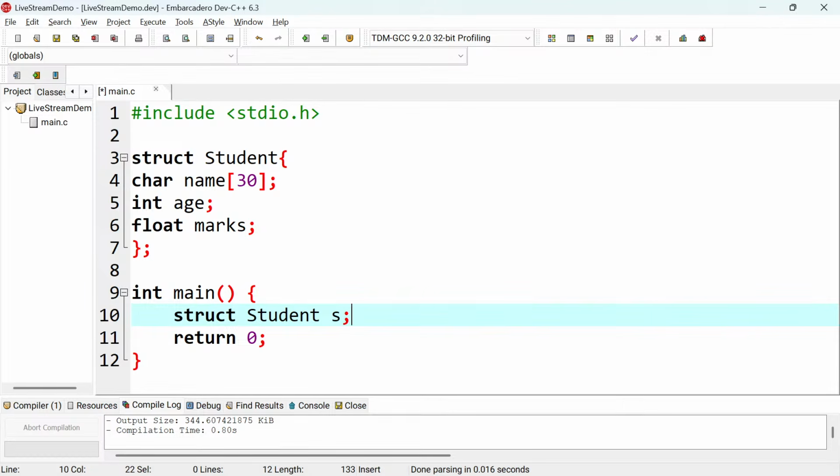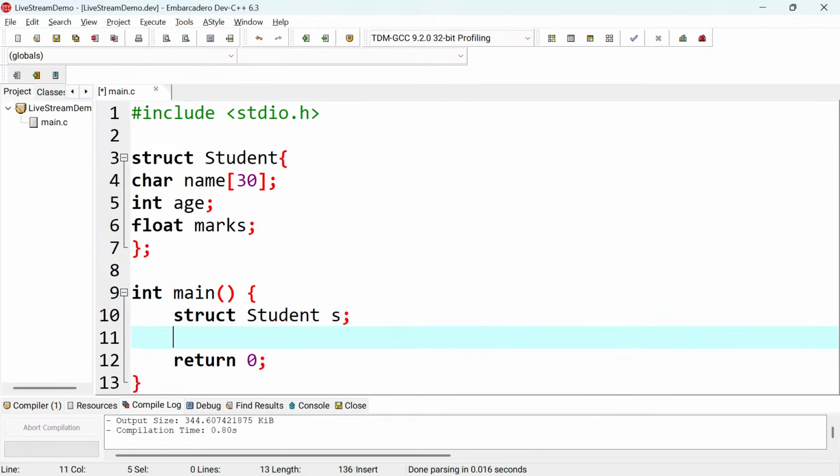But remember, this variable that we have here has got fields: it has the name, the age, and the marks. So take this one as a structure which is capable of taking the student details. Take this variable as a student, and you have a name, and you have age, and you have marks. So this s has got those fields.